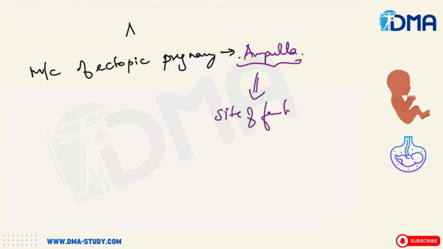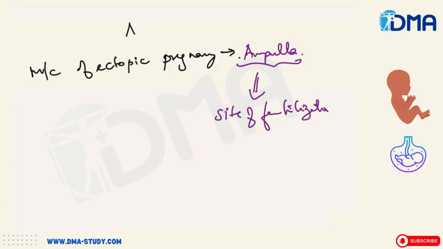After that the fertilized zygote will travel to the uterus, and then in the uterus it will get embedded into the myometrium. It will become a part of the endometrium, and thereby the process of yolk sac formation and everything takes place. And the ampulla, being the widest part of the fallopian tube, favors this thing.